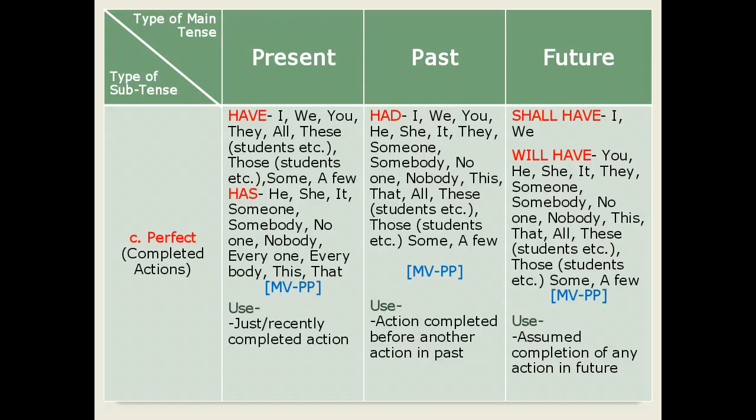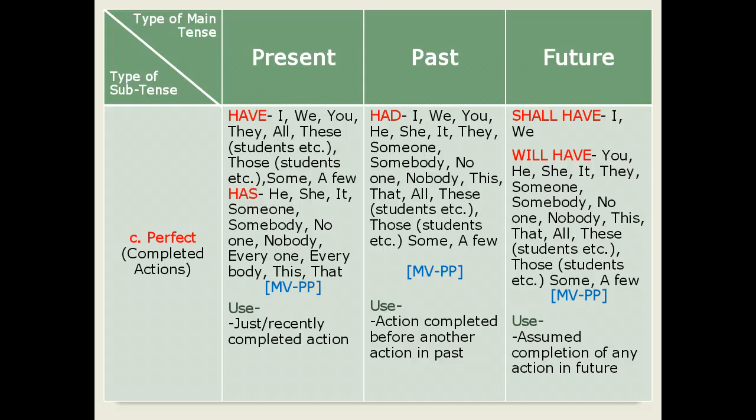For example, I have prepared the record, we have attended lectures, you have completed your homework, they have completed their work, all have completed their tasks, these students have completed their homework, those students have completed their homework, some students have completed their homework, a few students have completed their homework, he has completed his homework, she has completed her task, someone has completed his or her task, etc. This way we can prepare multiple sentences with the help of have and has.